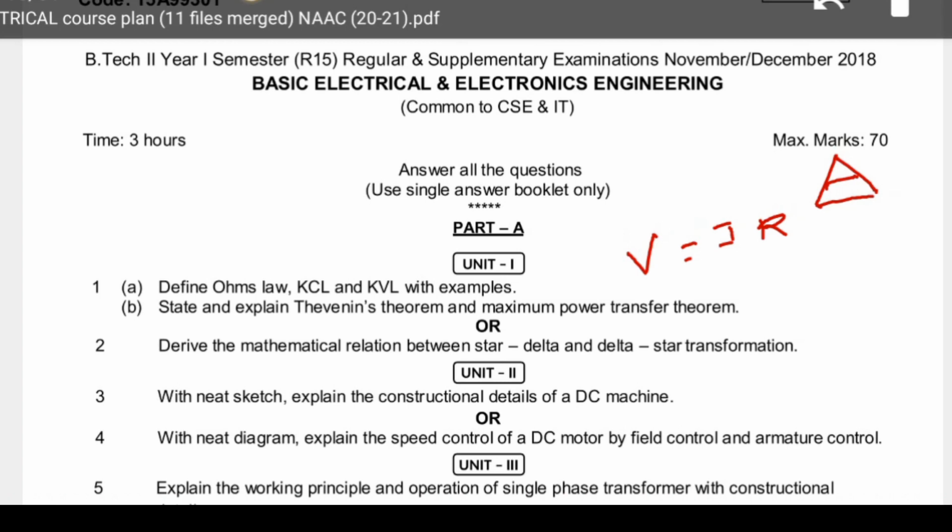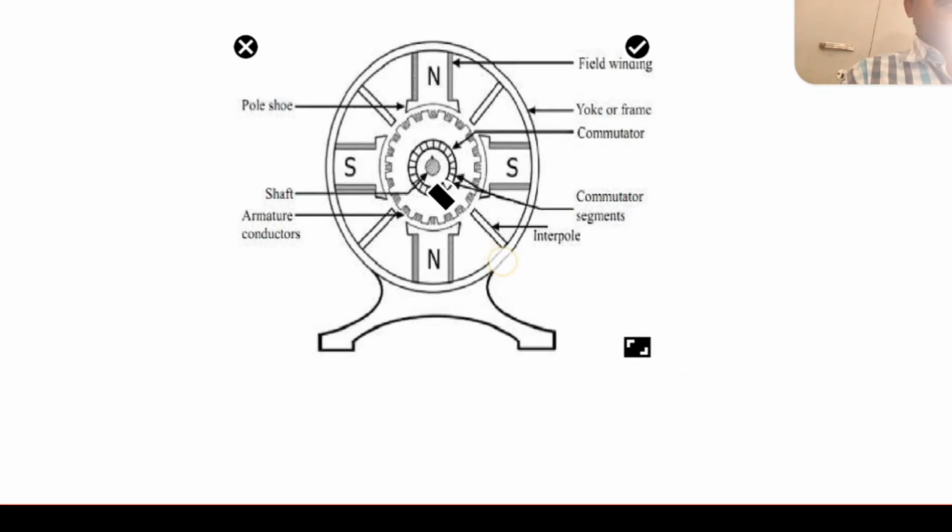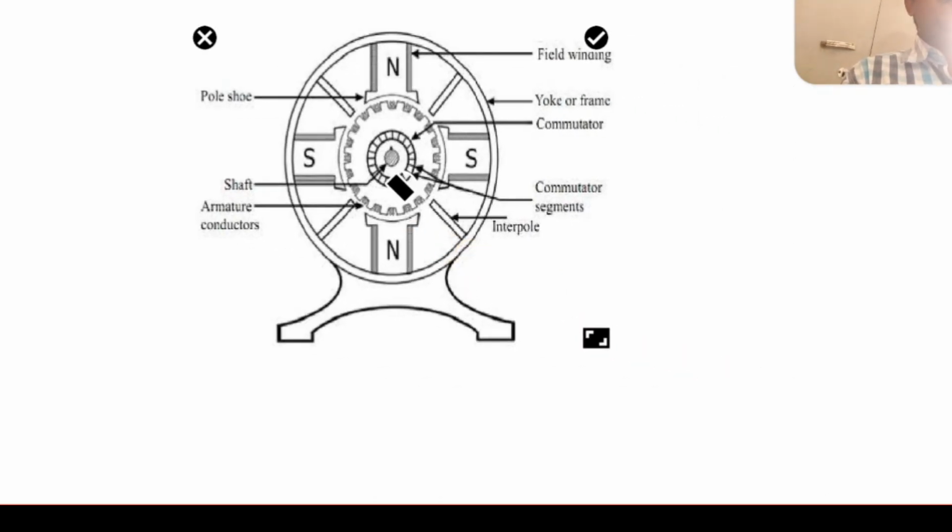Here they ask to write the neat sketch and explain the construction details of a DC machine. Again the same question. What is the DC machine construction like? You can see now; we will see it here. To explain to you, we have taken a diagram. Any DC machine consists of 2 parts mainly: one is the stator, another one is the rotor. You must remember which parts are in the stator and which parts are in the rotor.